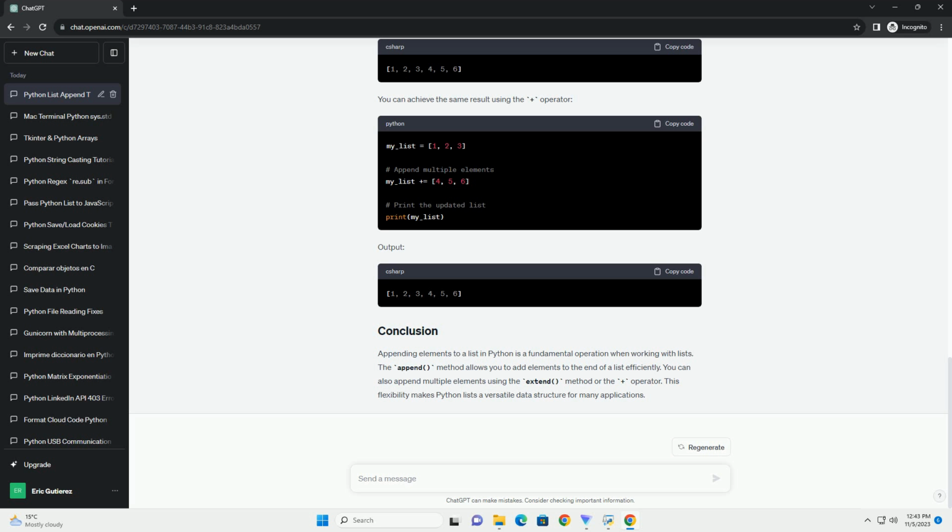Output. Appending elements to a list in Python is a fundamental operation when working with lists. The append method allows you to add elements to the end of a list efficiently. You can also append multiple elements using the extend method or the plus operator. This flexibility makes Python lists a versatile data structure for many applications.